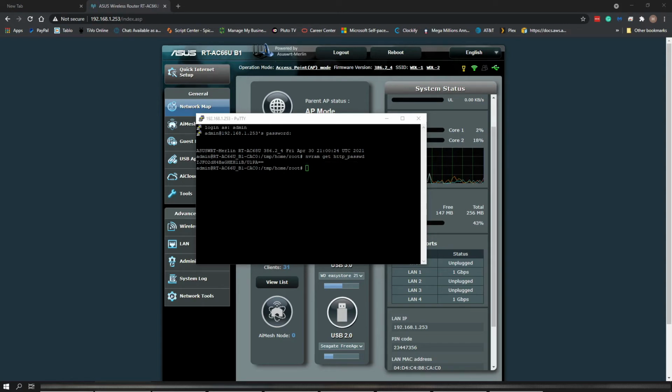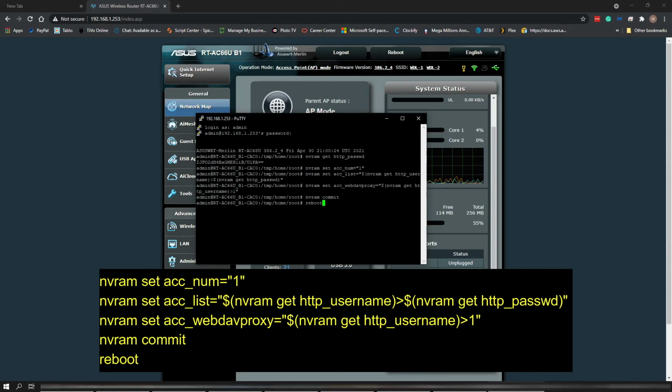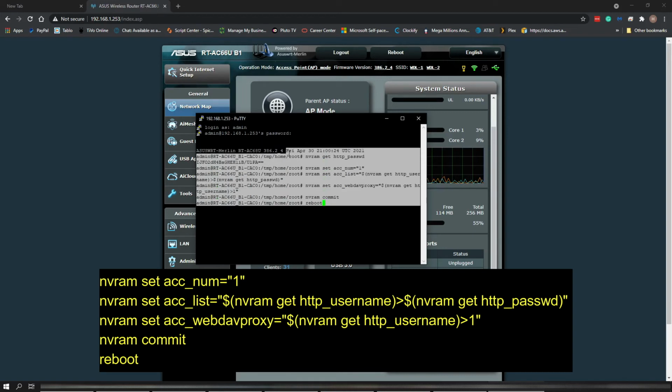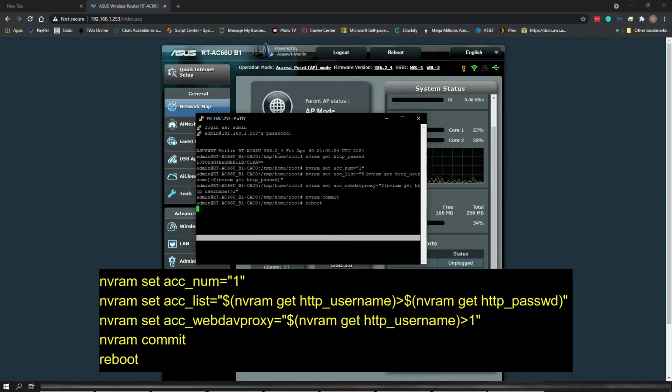Next, we type in the following command to move my account back to the top position, basically our login account to the router, move it back in the top position, make it the main account again. And all we have to do is put that little command in it. It will copy it over and we are good to go. So let's type in this command, hit enter, and the router will reboot and our main account will move to the top again and everything should work as it used to be.